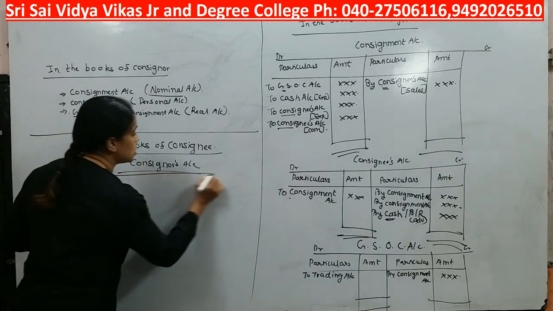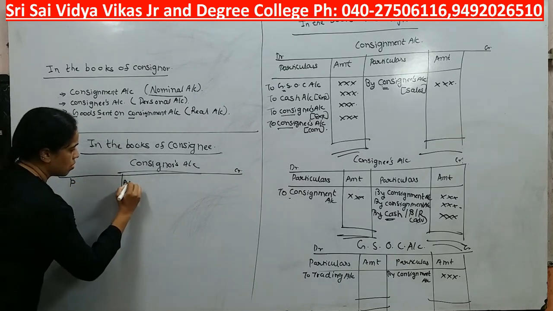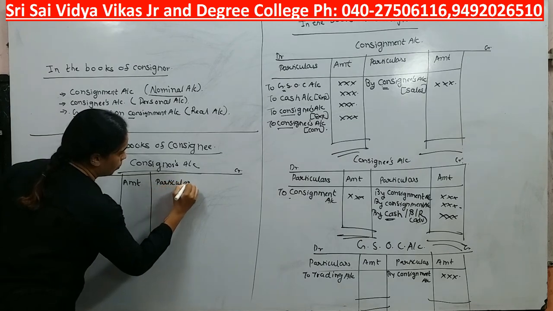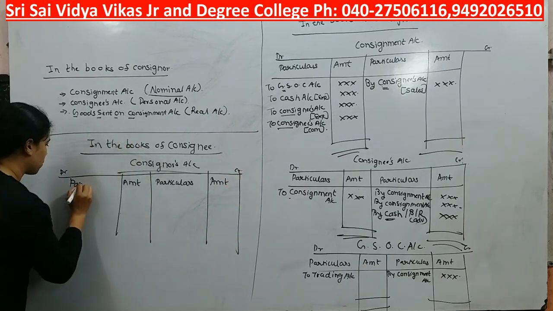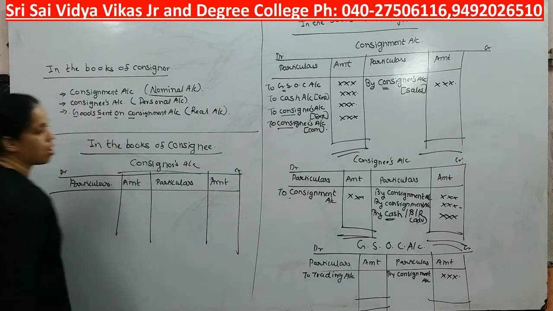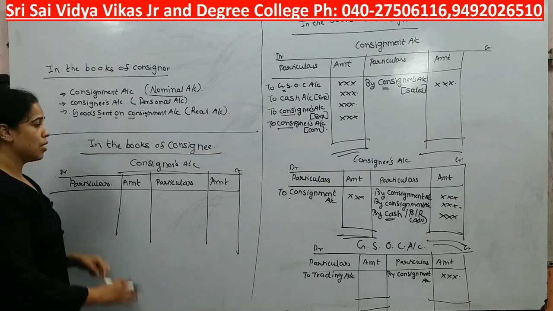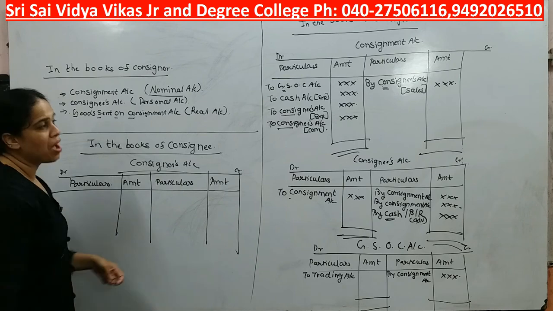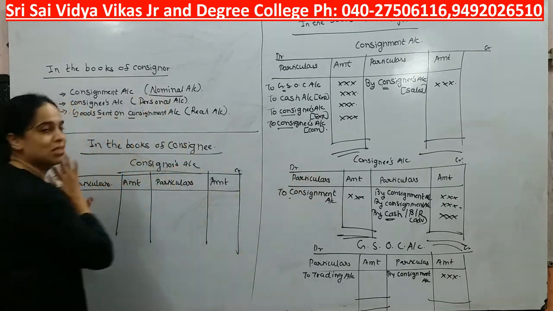Okay, see students, particulars and amount. Now understand students, this is going to be very easy. See, you need not take much stress. Already you have prepared the consignee's account, exactly opposite to this you need to prepare the consignor's account.